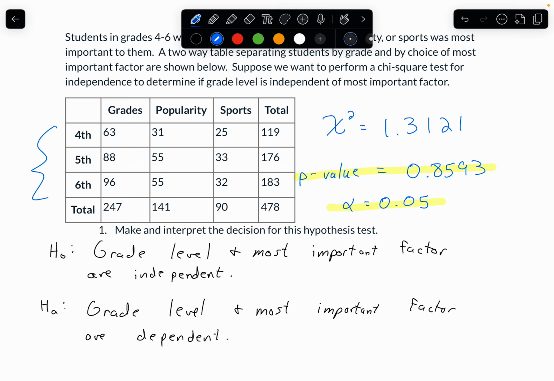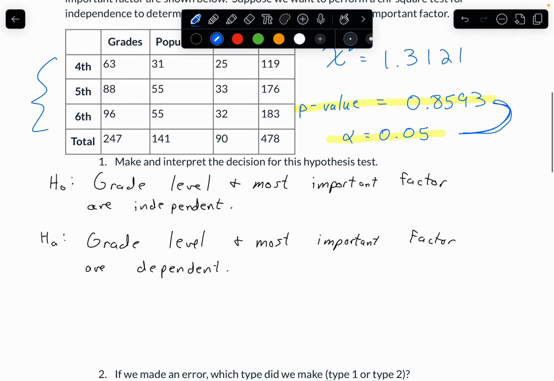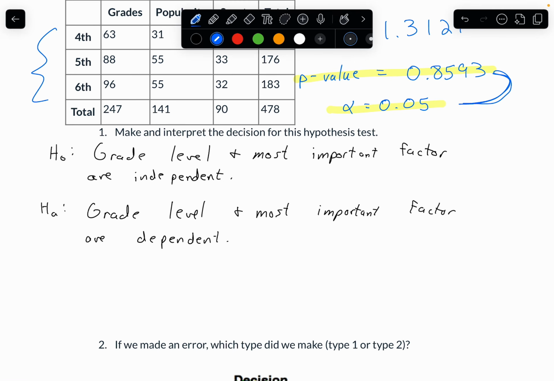So remember, we're comparing these two numbers, the p-value and our alpha. If the p-value is less than alpha, then we reject. So I always try and phrase it in that same way every time. I say, is the p-value less than alpha? And in this case, no, the p-value is not less than alpha, so that means that we will not reject H naught. So my decision then is to not reject the null hypothesis, H naught. So do not reject H naught is my decision, first of all.